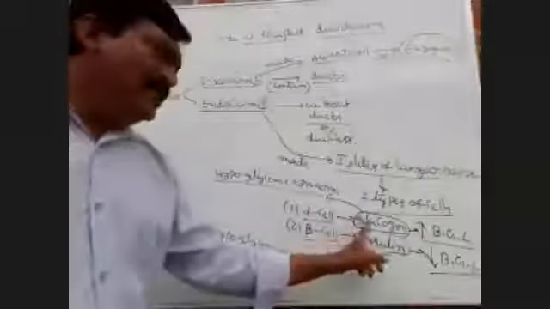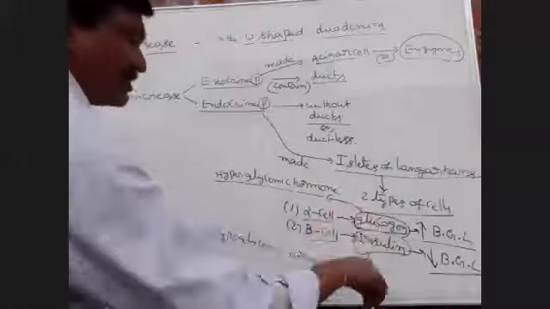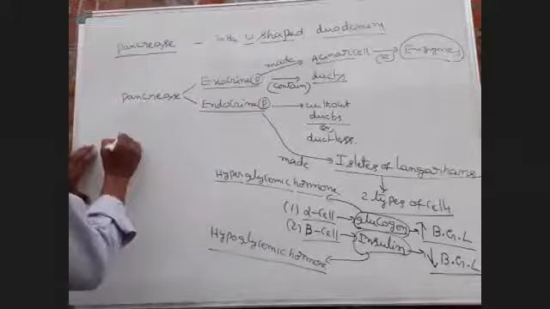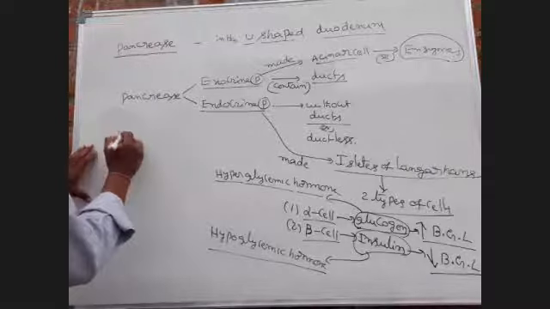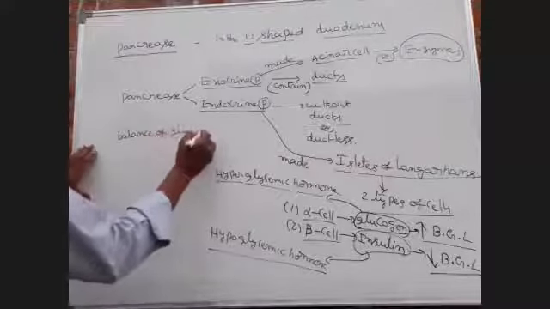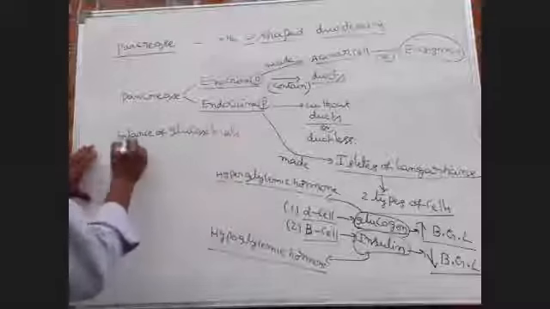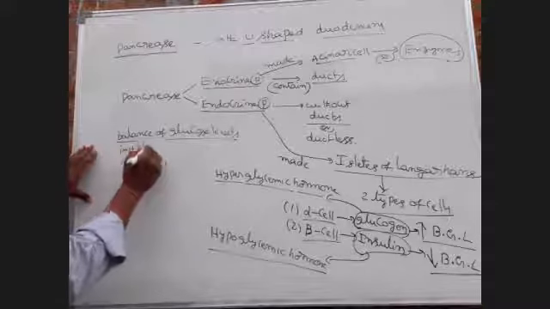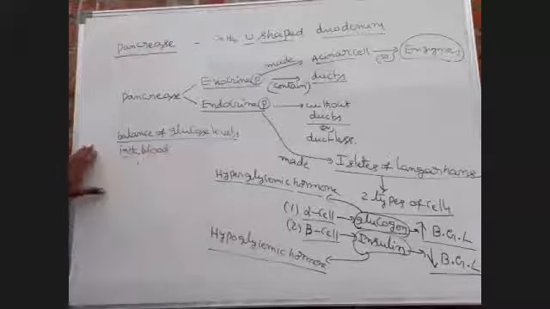So these two hormones are useful for maintaining the balance of glucose levels in the blood.